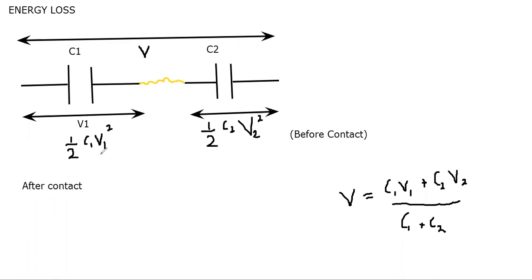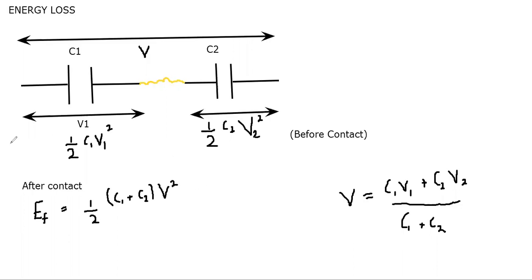Now, when they are in contact, they attain a common potential, that is V. In that scenario, the energy, you can give it the name EF, meaning E final, would be half of the total capacitance, that is C1 plus C2, times V square, where V is the common potential.